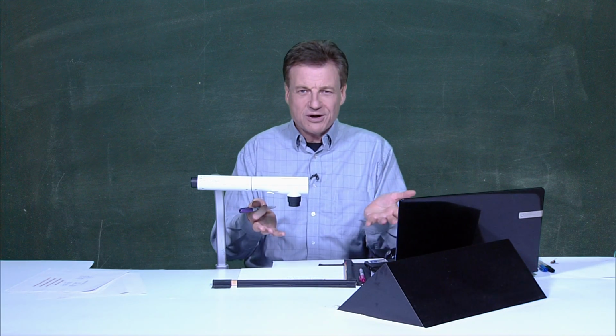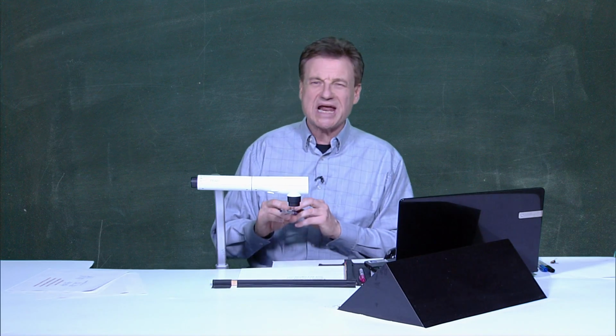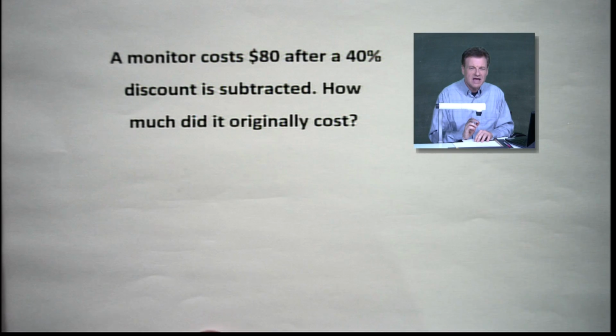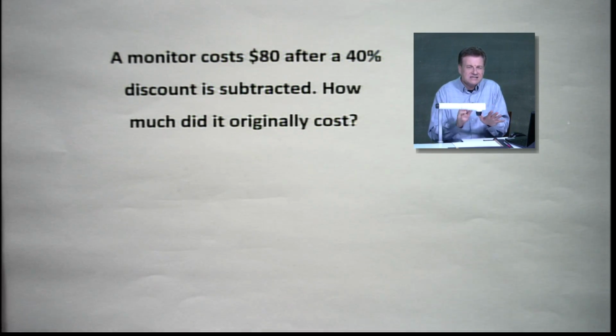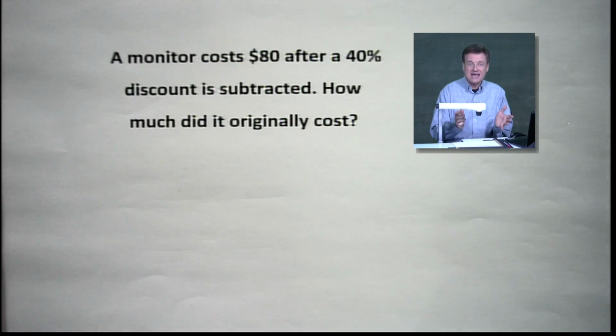All right. So a potpourri of percents. We've seen all sorts of type problems coming our way so far. Let's see what our next one has to do. All right. We have a monitor that costs $80. Ooh, this one's a little more complicated, friends. Hang with me on this. Let's read carefully. After a 40% discount is subtracted. So when we have a discount, that means we saved. Now, how much did it originally cost?